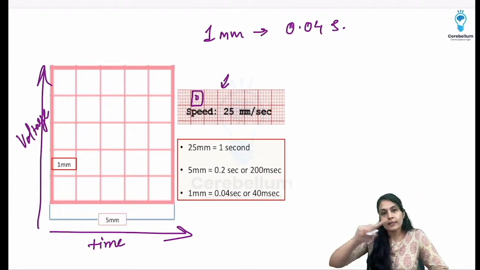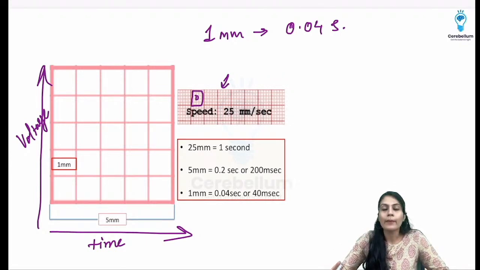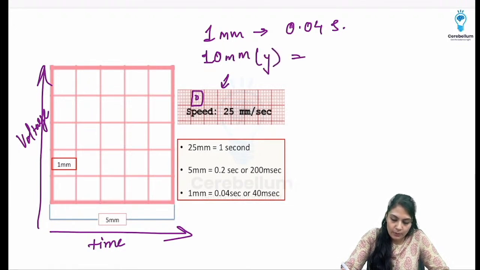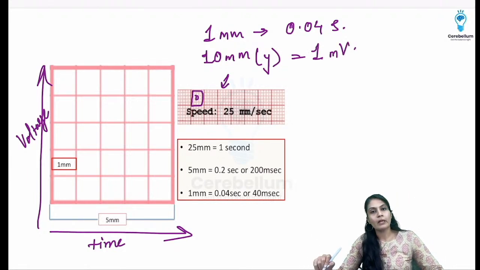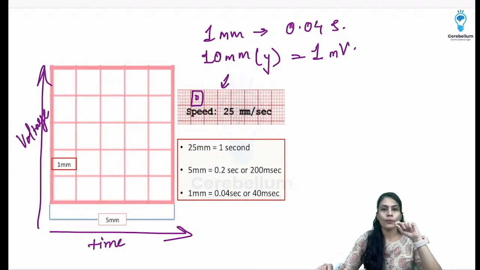Okay, so if I take the x-axis of 1 mm, that is going to take 0.04 second. And if I talk about the 10 mm in the y-axis, it will denote 1 millivolt. 1 millivolt, you can convert that to 1 mm, it will be 0.1 millivolt. Okay, so that is going to be there, right?